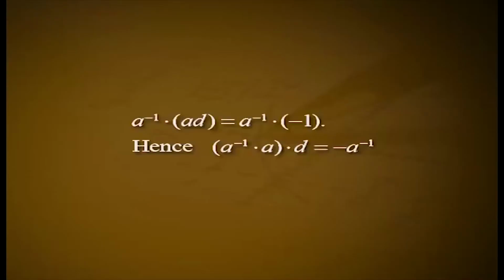Pre-multiplying both sides by A inverse, we obtain A inverse into A into D equals A inverse into minus 1. Hence, A inverse into A into D equals minus A inverse. Since A inverse into A equals E, the above implies D equals minus A inverse, that is, the inverse of minus A equals minus A inverse.